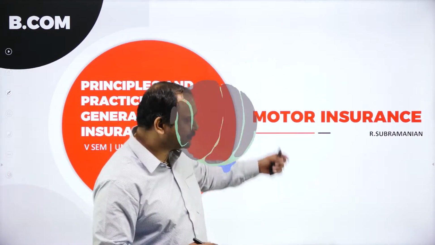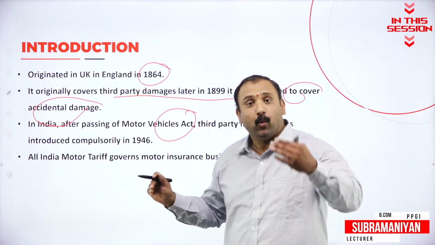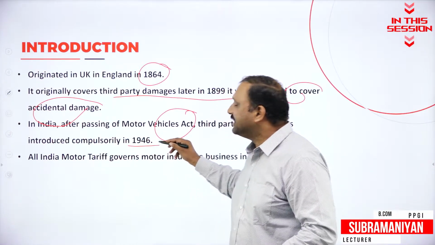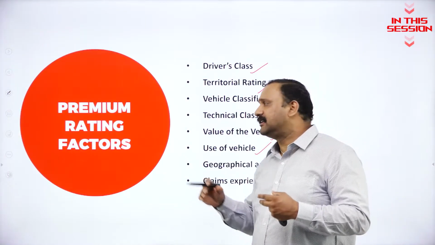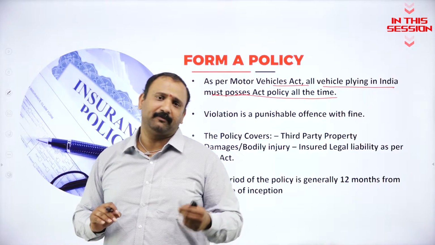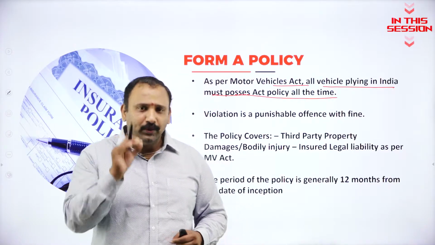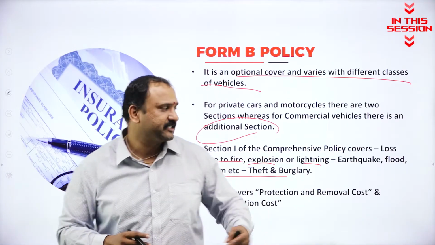Here we are going to cover the motor insurance. The third party insurance was made compulsory in 1946. So the cost of the vehicle always matters in terms of premium, whether you are driving the vehicle or not. But when you have purchased the vehicle, you need to carry cover, and cyclonic or any kind of natural disasters that is affecting your vehicle.